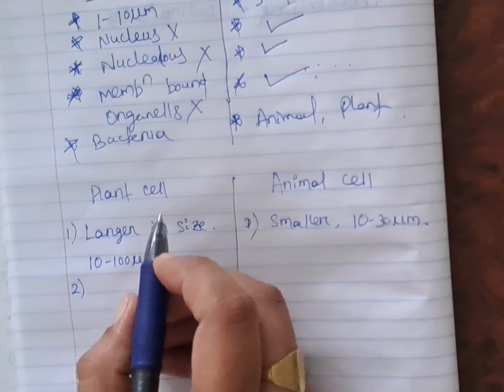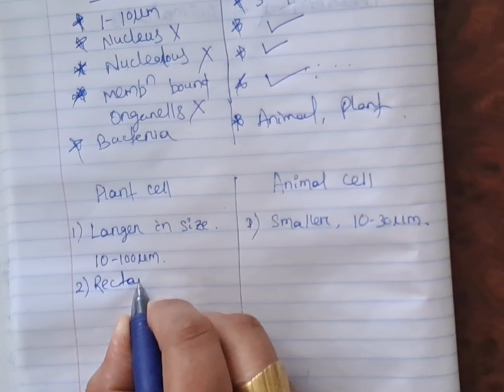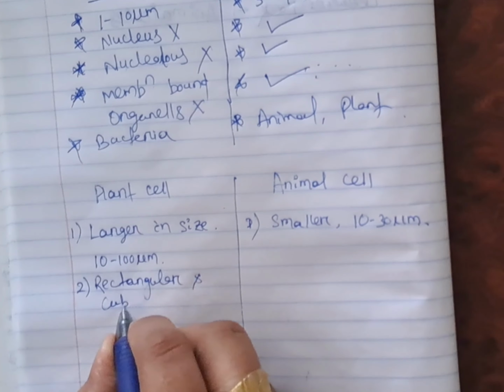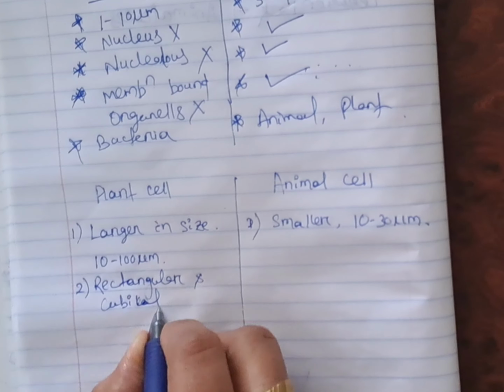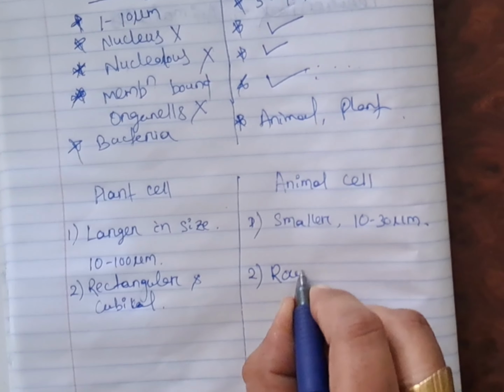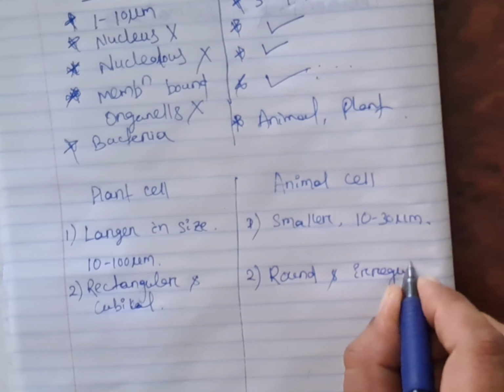And the plant cell has a rectangular and cubical shape, whereas animal cell has a round and irregular shape.